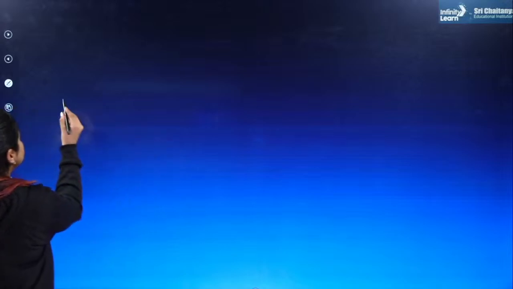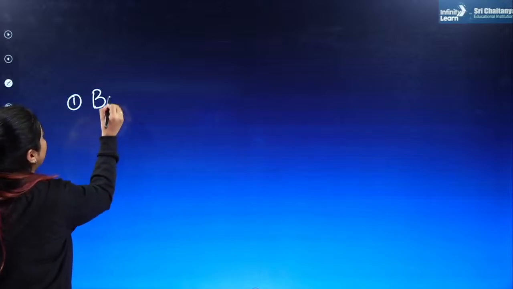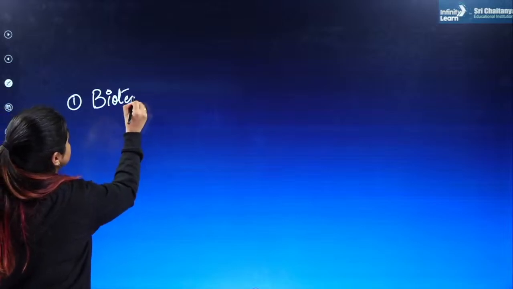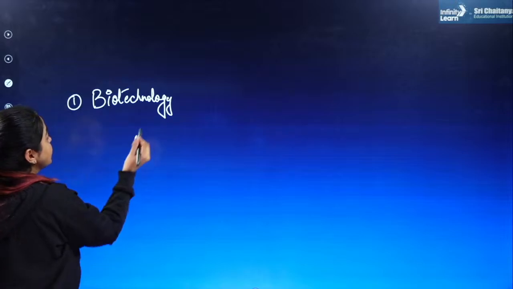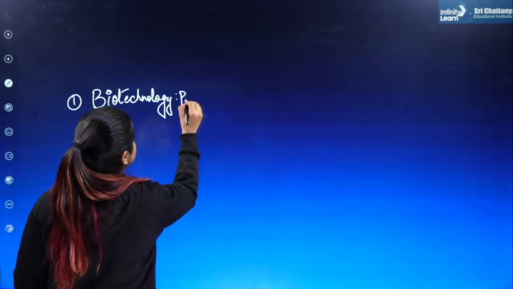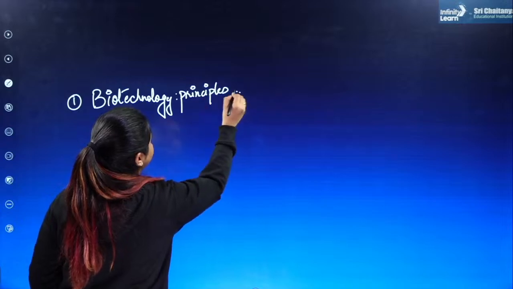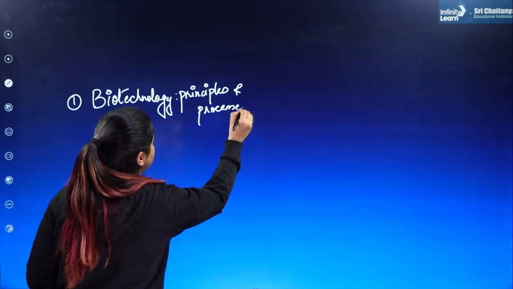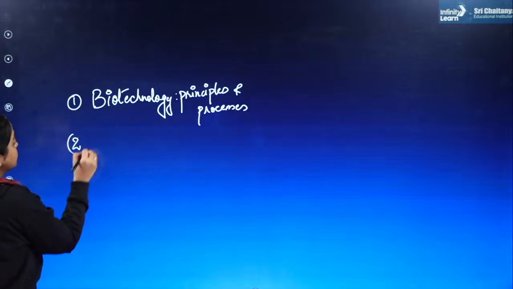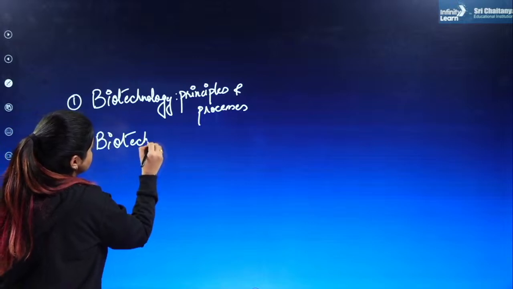So the first chapters that we'll be talking about here are both the chapters of the Biotechnology unit. The first one becomes Biotechnology Principles and Processes. And the second chapter is Biotechnology and its Applications.